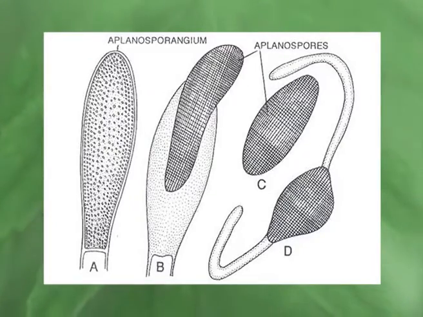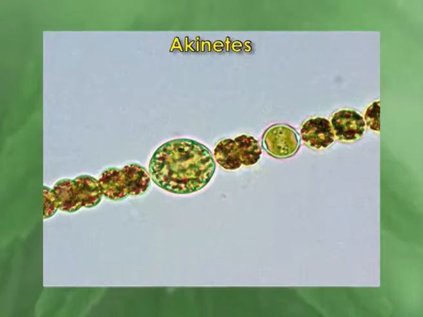Now, besides these motile zoospores, huge numbers of non-motile spores are also available in the algal kingdom. Aplanospores are one such non-motile spore, which are thick-walled and grow especially in unfavorable situations. In cyanobacteria, akinetes are spores which appear in unfavorable situations.